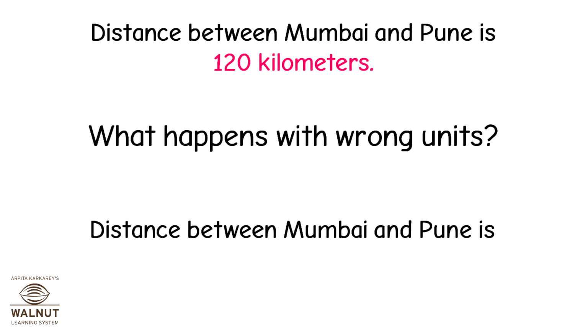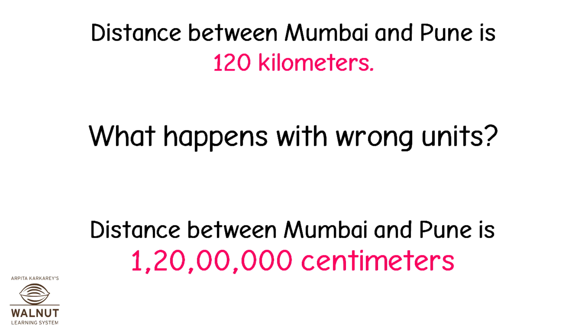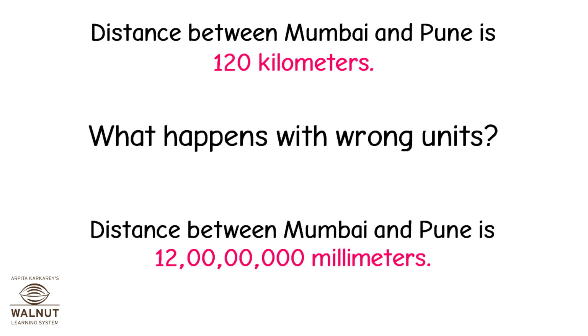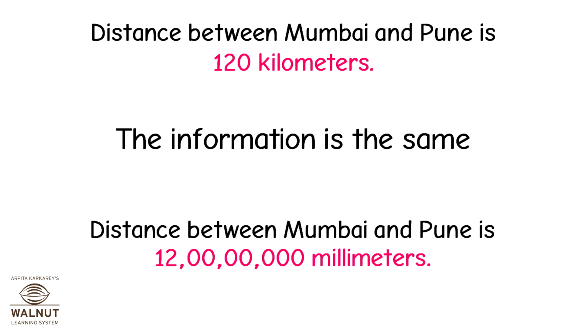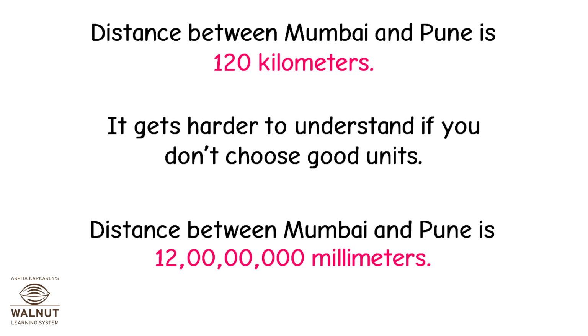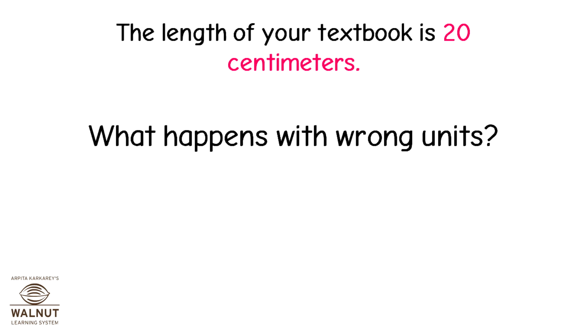Distance between Mumbai and Pune is 120 kilometers. That is 1,20,000 meters. That is 1,020,000 centimeters. That is 12 billion millimeters. The information is the same. It gets harder to understand if you don't choose good units. What happens with wrong units?